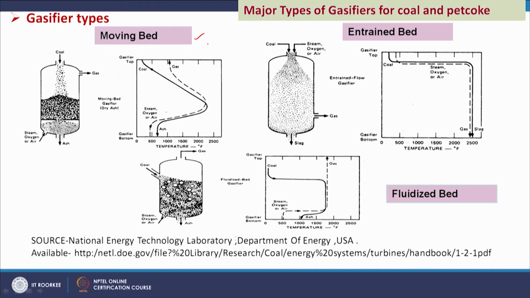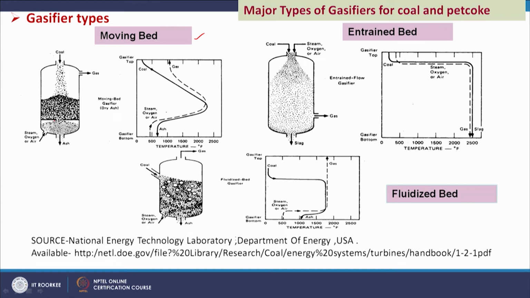If we see the different types of reactors which are used for the gasification of coal and pet coke, those are basically moving bed or fixed bed, both are the same. Some books mention it as moving bed and some books call it fixed bed. Another is the fluidized bed, and another is the entrained bed. So, these three basic types of reactors have been used in the literature for the gasification of pet coke and coal. This is your fixed bed or moving bed.